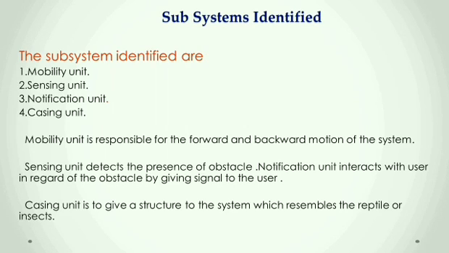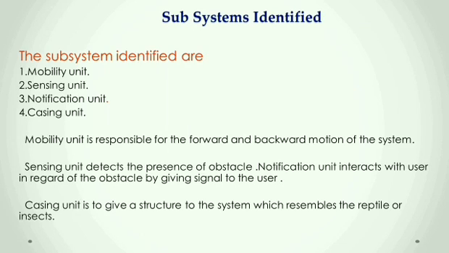In the sensing unit, we have an ultrasonic sensor which can sense the obstacle within the range, that is below 30 cm, and the sensor will be inactive when there is no obstacle in this range. In the notification unit we have a buzzer which will be on when there is an obstacle within the range of 30 cm, and it will be off when there is no obstacle.